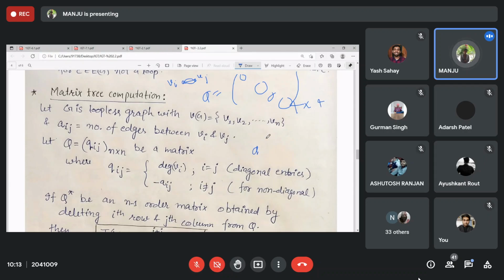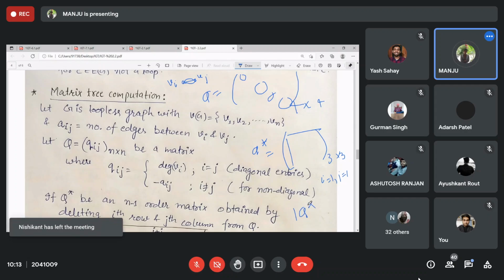This will be 4 cross 4. Then you delete 1 row and 1 column to get Q star, 3 cross 3. First row, first column you can delete. That is, i is equal to 1 you are deleting and j is equal to 1 you are deleting, right? The number of spanning trees will be the determinant of Q star into minus 1 raised to power i plus j.